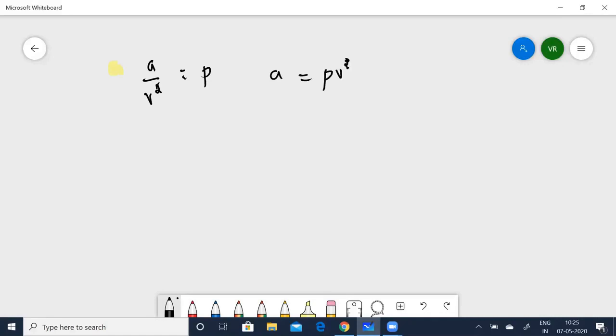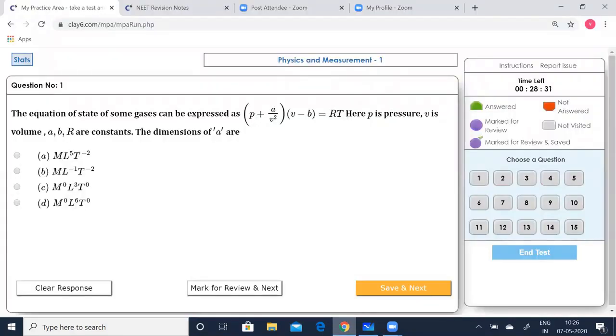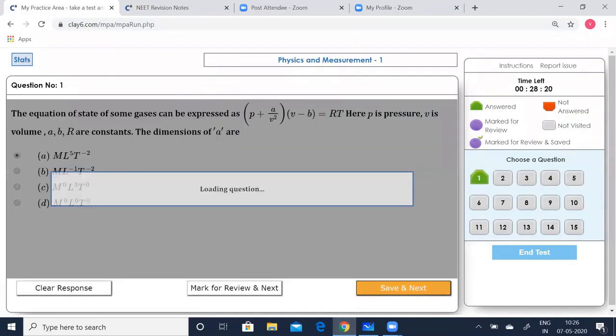Now you know P is pressure and V is volume. What is the dimensional formula for pressure? It is M L to the power of -1 T to the power of -2. And V is of course L cubed, you know that, and the whole square. So multiply everything. What do you get? You get M L to the power of 5 T to the power of -2. Now let's see which option is correct. A is correct: M L to the power of 5 T to the power of -2. So I can mark this. Now save this and let us go for the next.